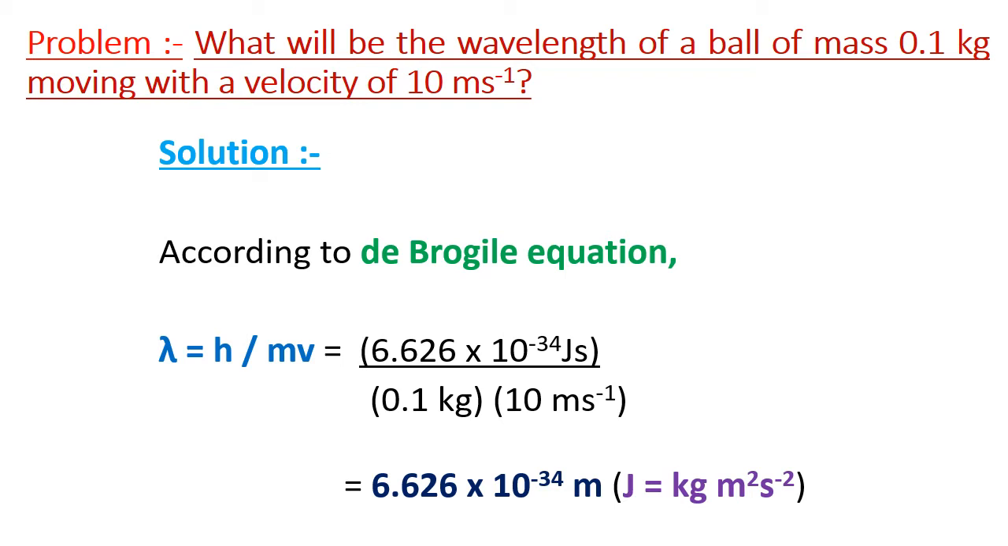After simplification, we get the result, that is lambda as 6.626 into 10 to the power minus 34 meter.